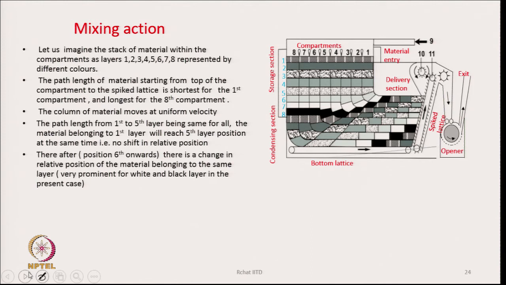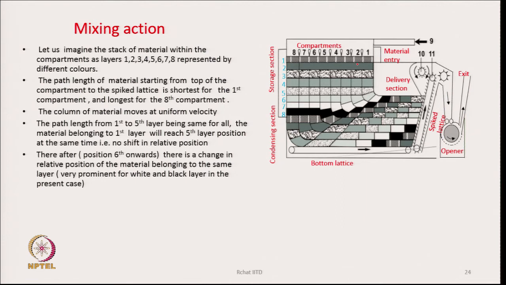The path length of the material starting from the top of the compartment to the spike lattice is shortest for the first compartment, but longest for the 8th compartment. The column of material moves at a uniform velocity. The path length from first to 5th layer being same for all. So, from very first to almost 5th, they all move together. So, there is no relative shift between the material which are there in different boxes.